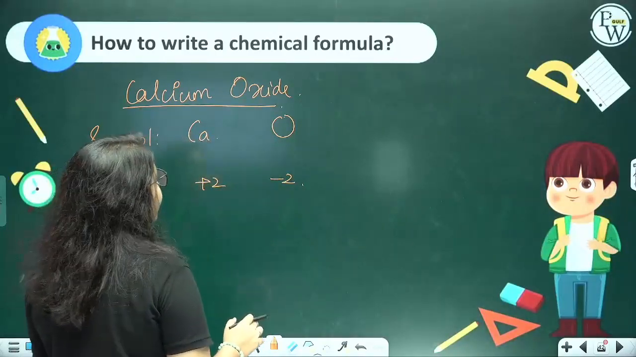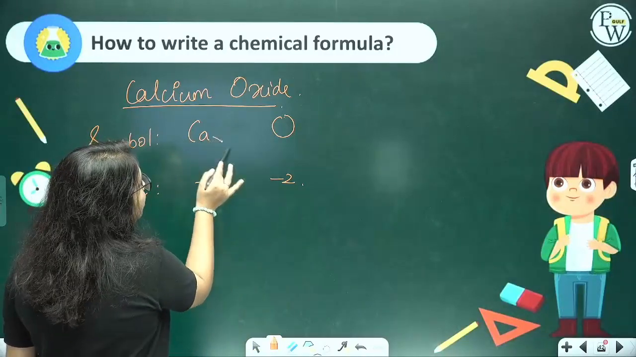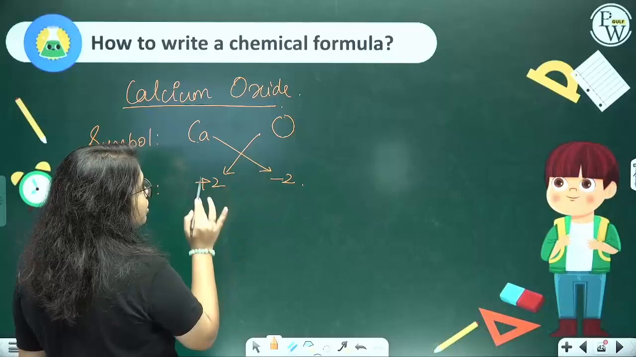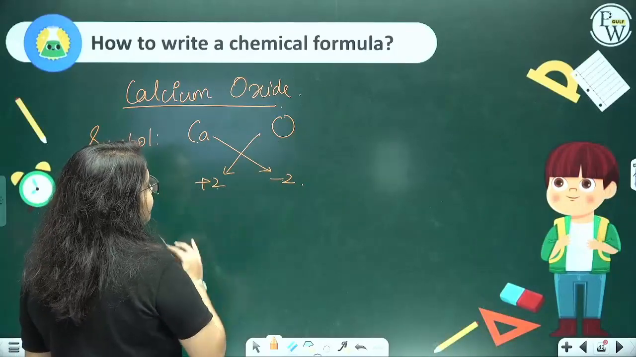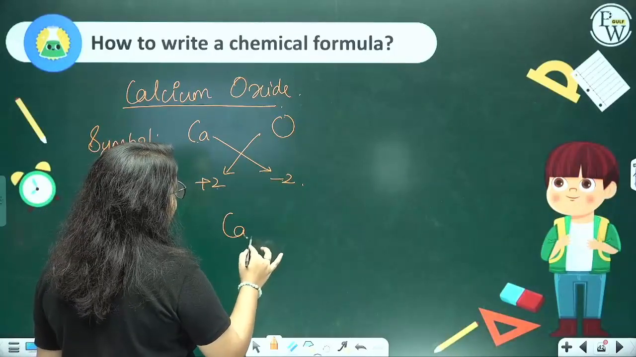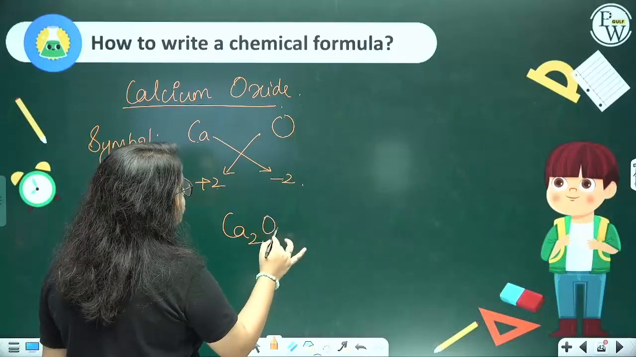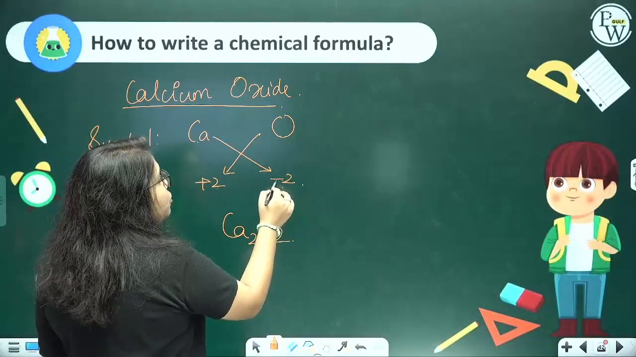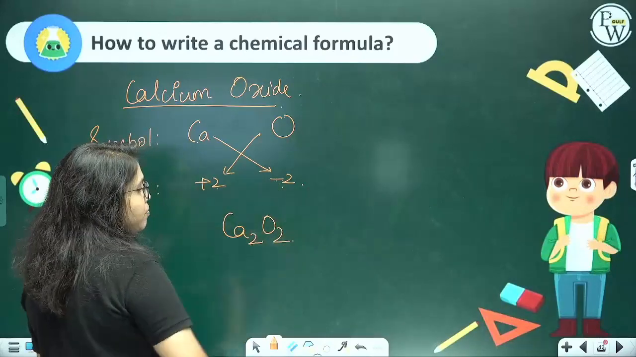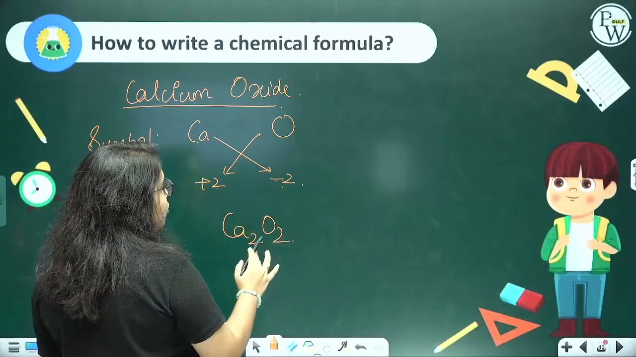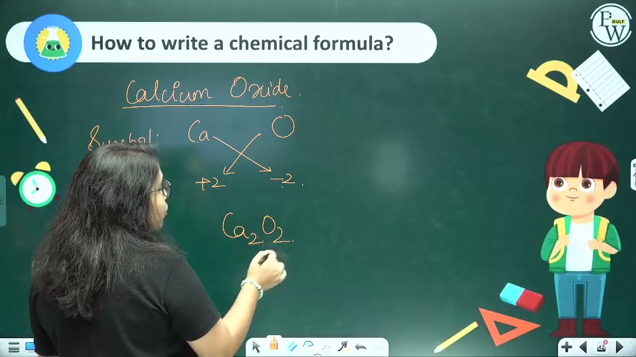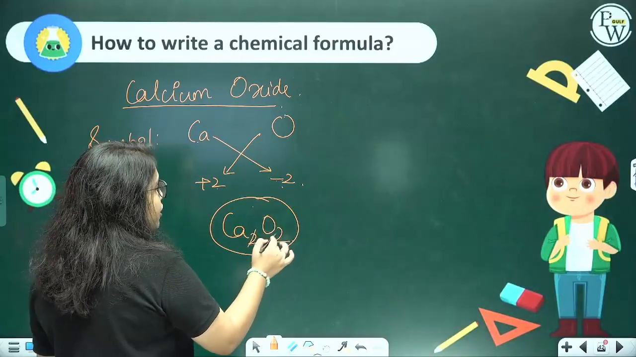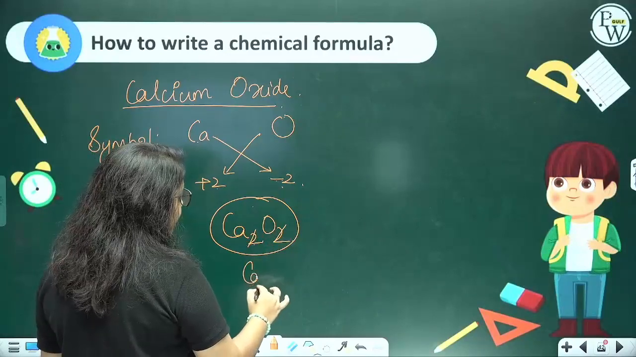Okay, now what are we going to do? We are going to crisscross. That is, calcium is going to get the charge of oxygen and oxygen is going to get the charge of calcium. So we get Ca2O2. Also, when we are writing it down, you only take the magnitude. You do not write the charge in the formula. Now you want to have this in the simplest ratio. So the 2 gets cancelled, giving CaO.